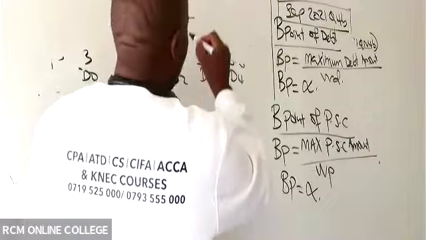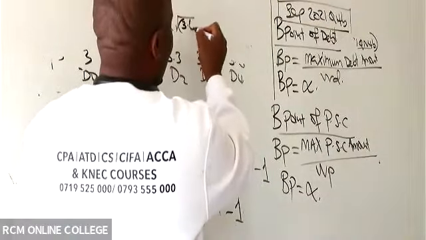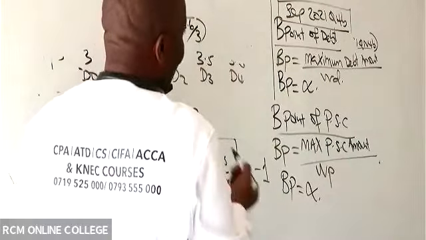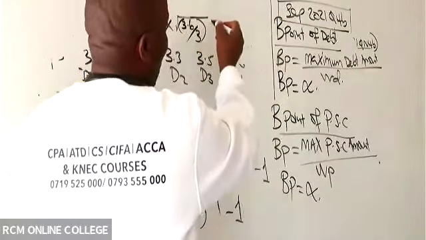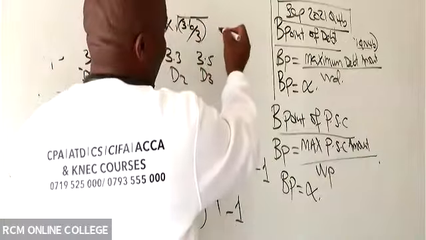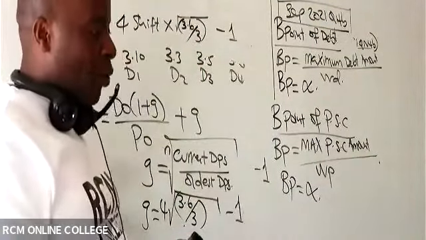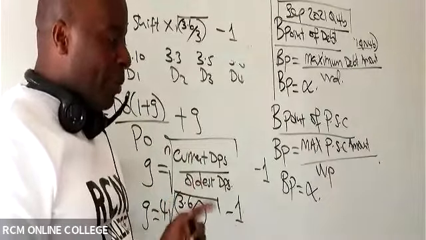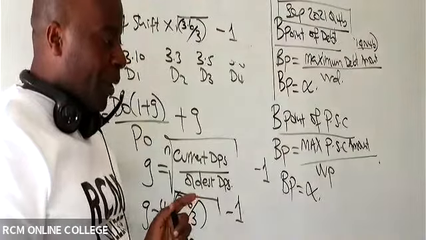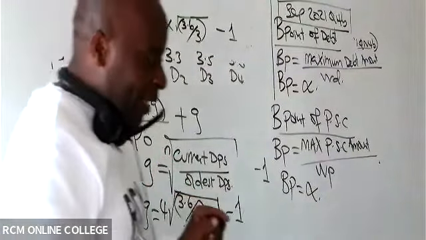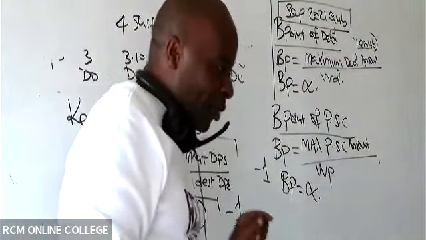So in this case here, we have 3.6 divided by 3. And then whatever answer you get, after you close brackets, you say minus 1. And then you tell me what answer are you able to get. What answer are we able to get? 4.66, or 4.67? Who is telling me the truth?